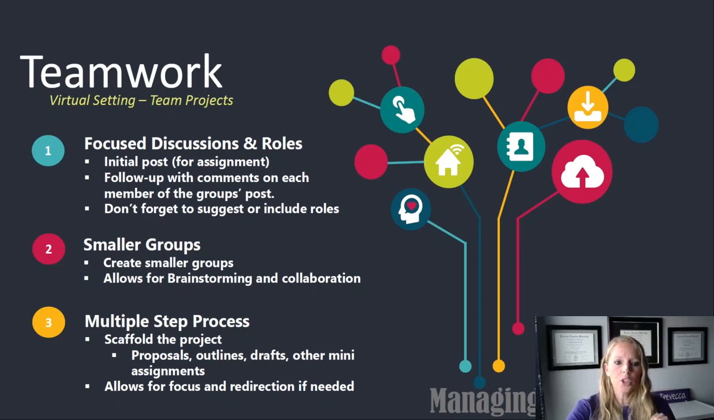Okay, so tip number 3, make your face-to-face classroom activity, break it down into a multi-step process. It's a little bit easier in the virtual setting to have some pre-assignments before the big group project. A lot of times when you're putting together those team projects, remember you're asking for something rather large. So you want to make sure that you scaffold the project. Look for ways to ask for a proposal. Have the group put together a paragraph of a proposal, or think about outlines.